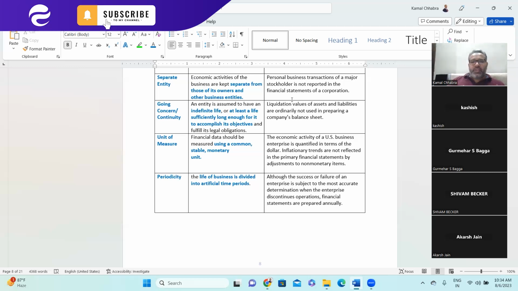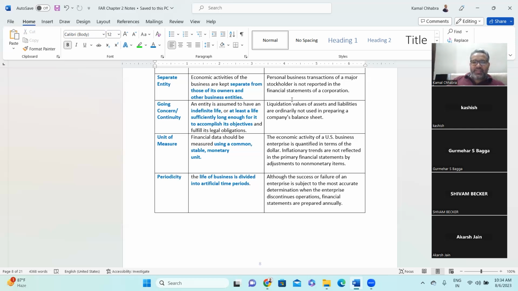An entity is assumed to have an indefinite life. Generally, if you remember from 11th standard class of business management, you might have learned men may come, men may go, but company will continue, right? Have you heard this term? Yes, sir. In your business study, 11th standard, right? So the whole objective is the going concern, basically.